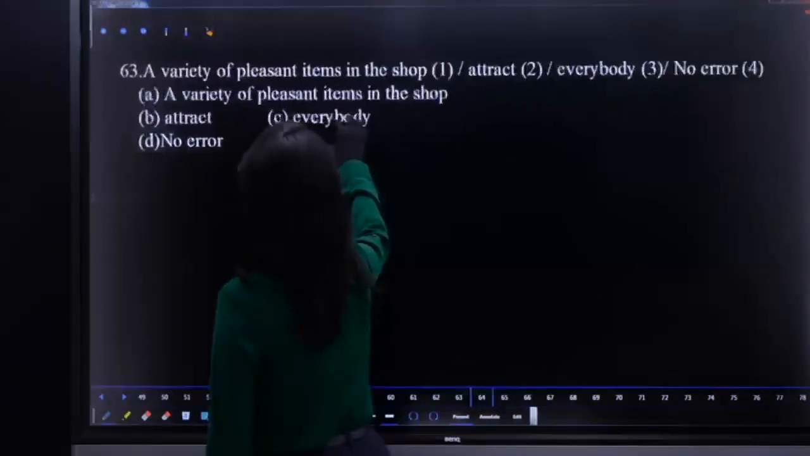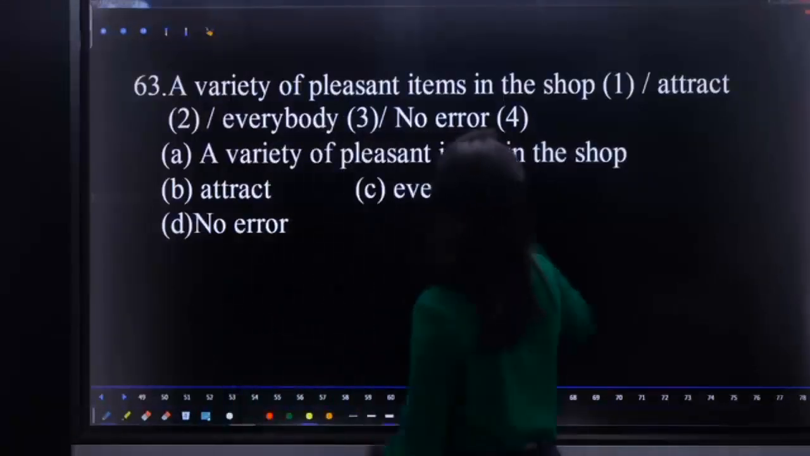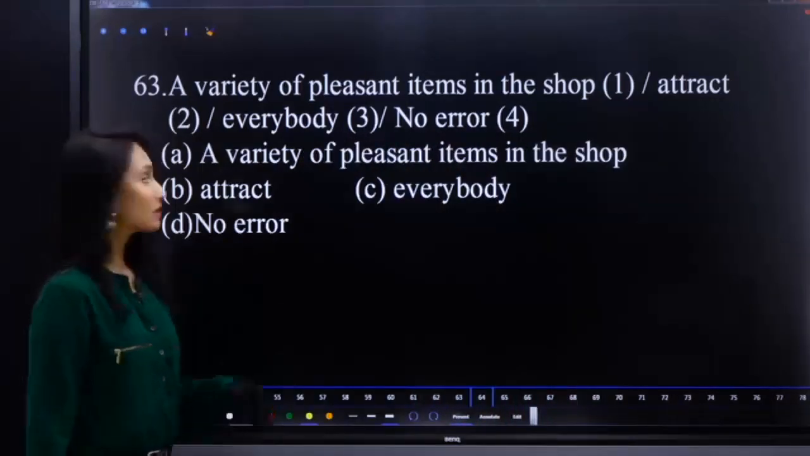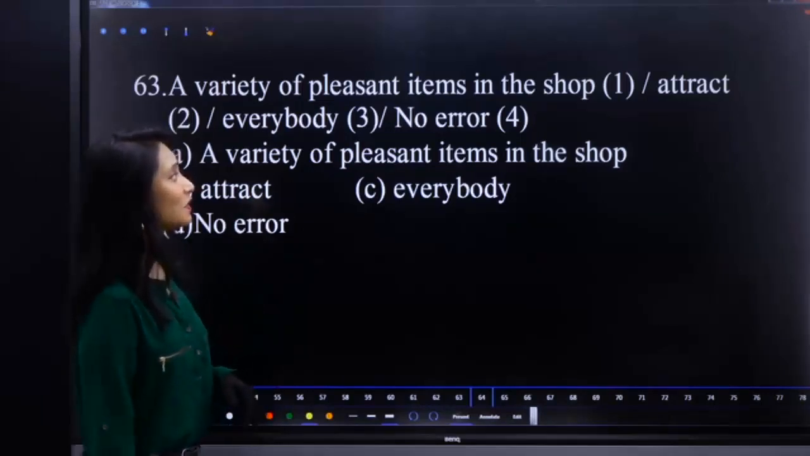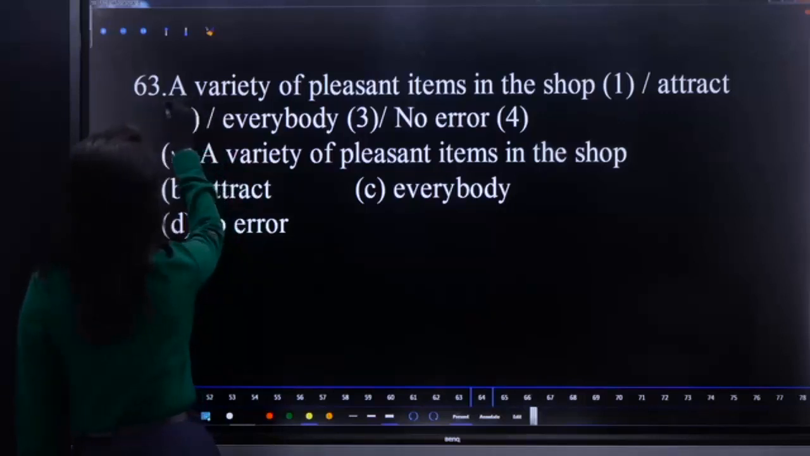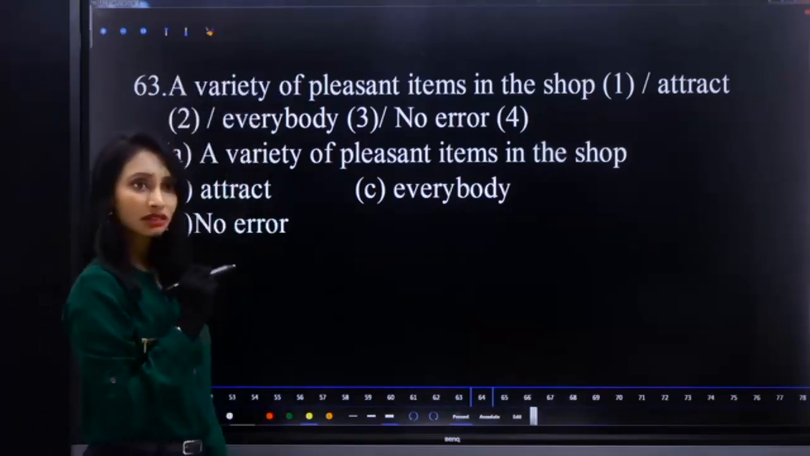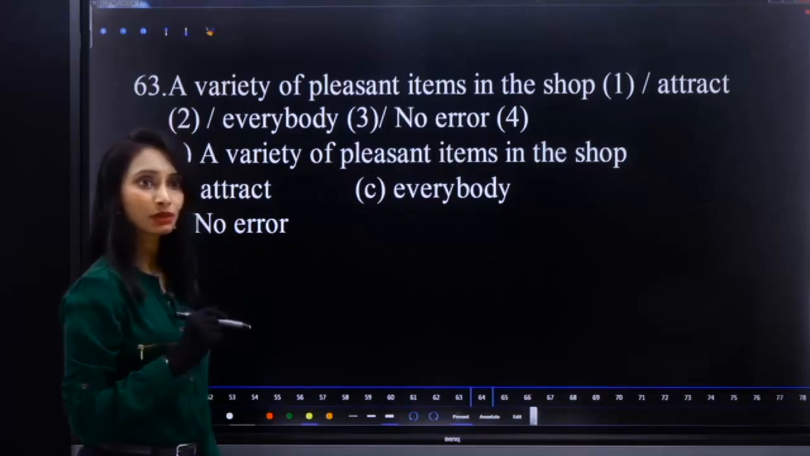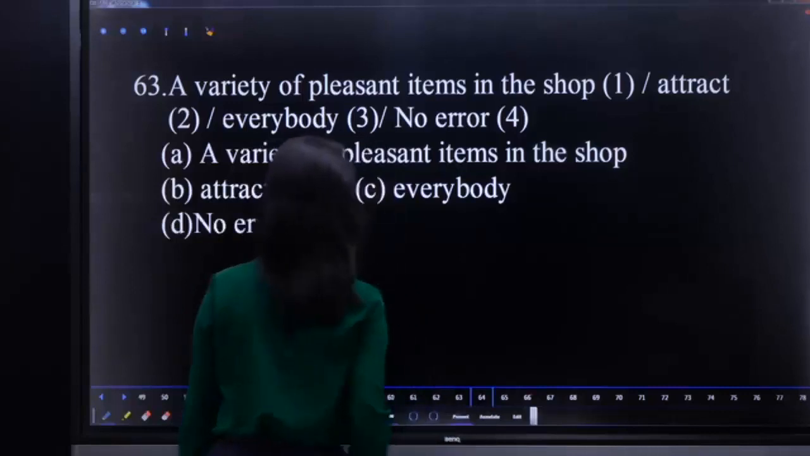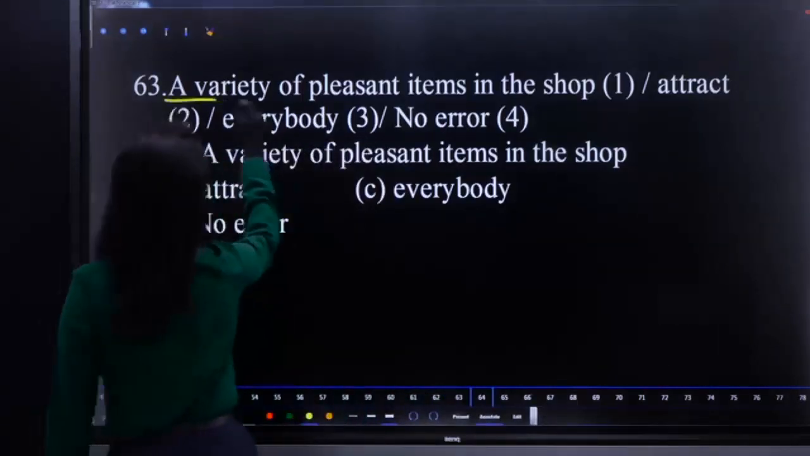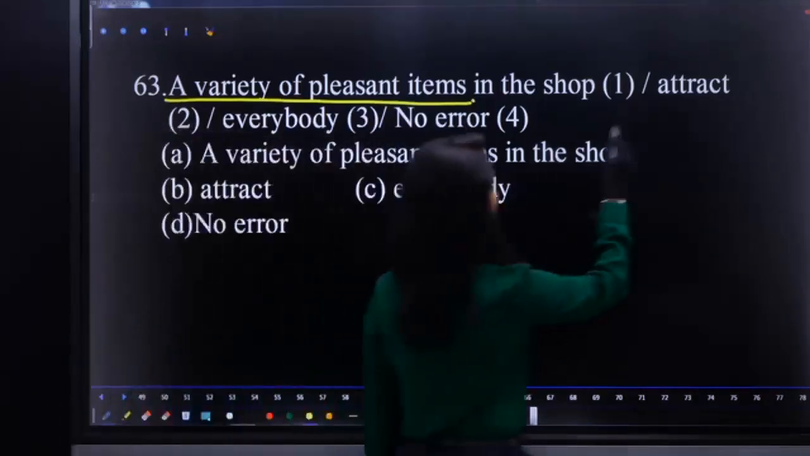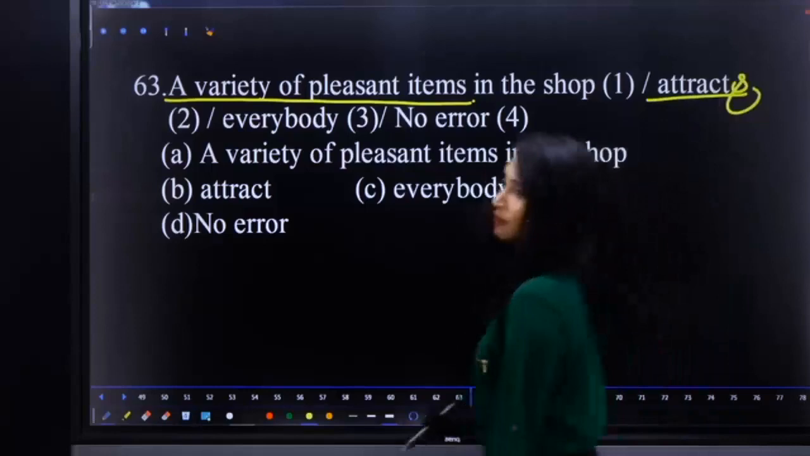Okay. A variety of pleasant items in the shop attract everybody. What is the error here? Right, look at this one. A variety of pleasant items in the shop attract everybody. So a variety of, here I have to teach you mathematics also. 100 minus 63 is equal to 37, not 47. Anyway, look at this. A variety of pleasant items. Is it singular or plural? It is considered singular. Hence, we require a singular verb. So it should be attracts.